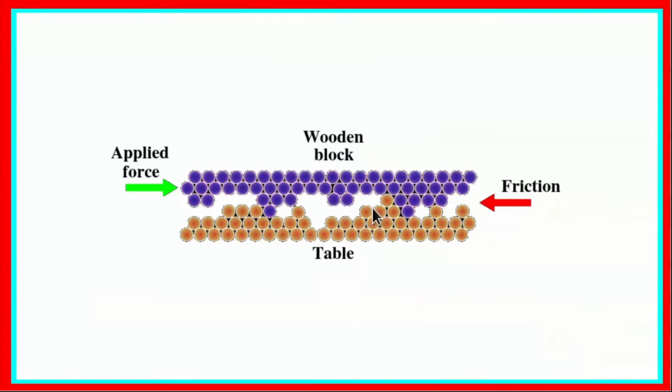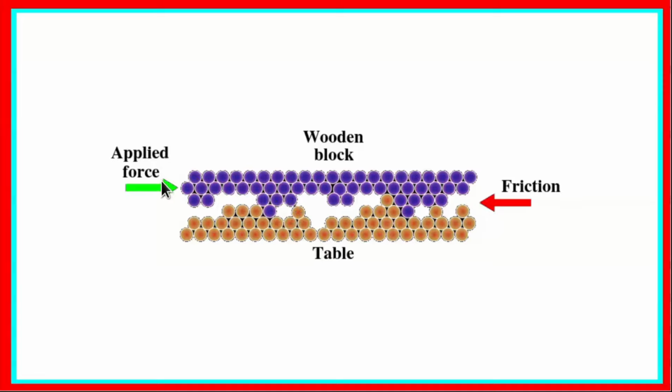This is another picture of the two surfaces. So these are the molecules of the two materials, and you can see that there are irregularities. In fact, these form the hills and these form the valleys or dales. Therefore the hills of one surface may dip into the valleys of the other surface, and when one tries to move the two surfaces relatively, the hills bump against each other, and that causes a hindrance to the relative motion.